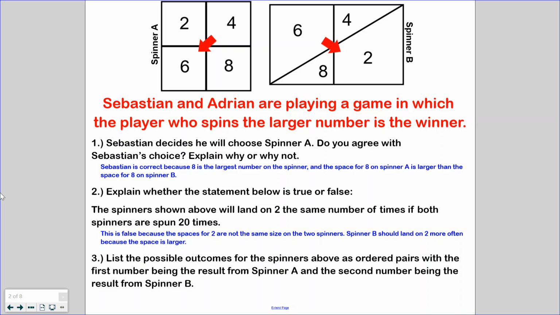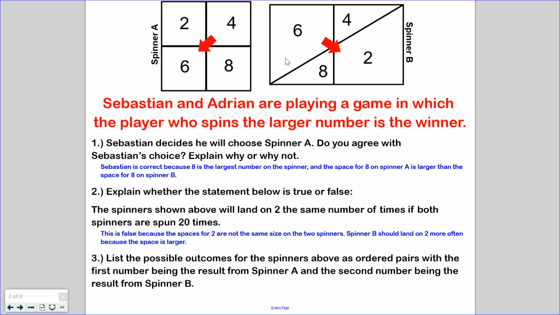Example 3 says, list the possible outcomes for the spinners above as ordered pairs, with the first number being the result from spinner A and the second number being the result from spinner B. The way I'm looking at it, I'm going to start with 2. If spinner A lands on a 2 first, spinner B could land with a 2, it could land with 4, it could land with 6, and it could land with 8.